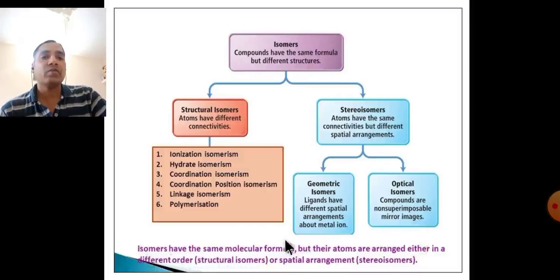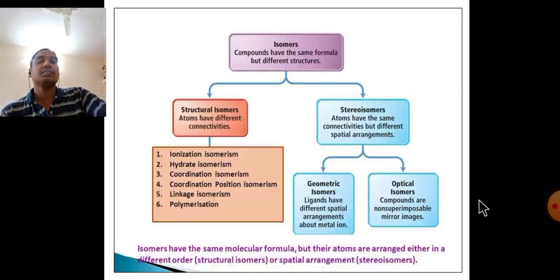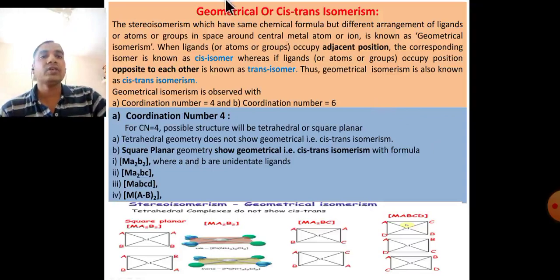Isomers have the same molecular formula, but their atoms are arranged either in a different order, known as structural isomers, or in a different spatial arrangement, known as stereoisomers. Geometrical isomers are also known as cis-trans isomers. Stereoisomers which have the same chemical formula but a different arrangement of ligands, atoms or groups in space around the central metal atom or ion are known as geometrical isomers.